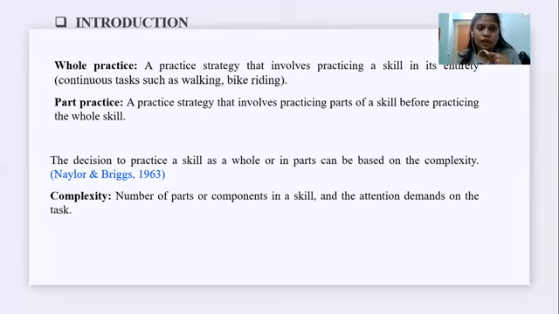So next the question arises: when do we use part practice and when do we use whole practice?